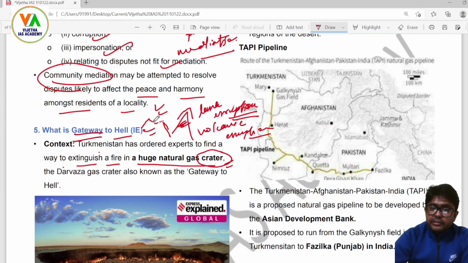This natural depression is known as a crater, because the top part was blown away by the powerful forces of eruption. Hence, this low-lying depression is known as a crater.